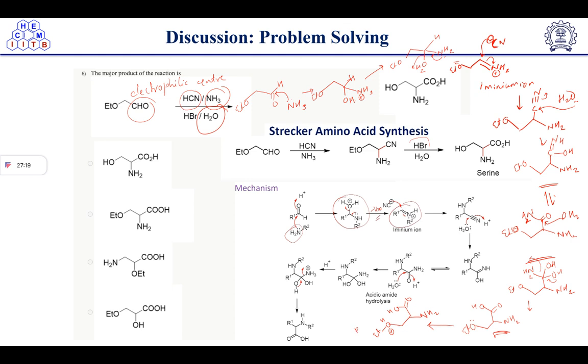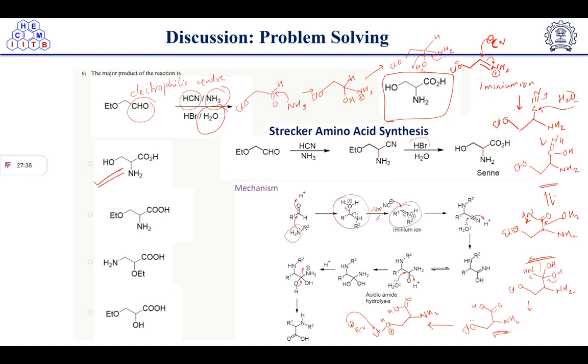Okay, so Br minus will attack here, and it will become OH, and we will get the answer. The correct one is this one. So the correct answer in this case is option A.